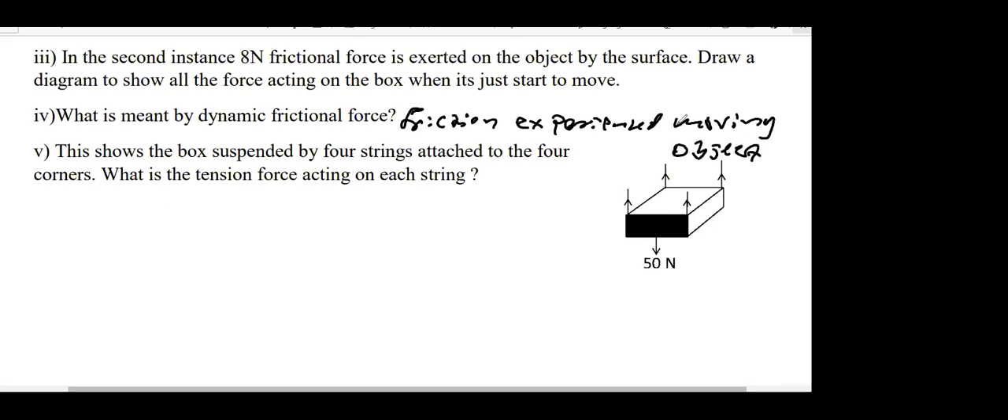Any moving objects, the friction is called dynamic frictional force. Sometimes we call it kinetic friction. Dynamic means friction between any two surfaces in relative motion. When the surface is moving, when the object is moving. Experienced by moving objects.